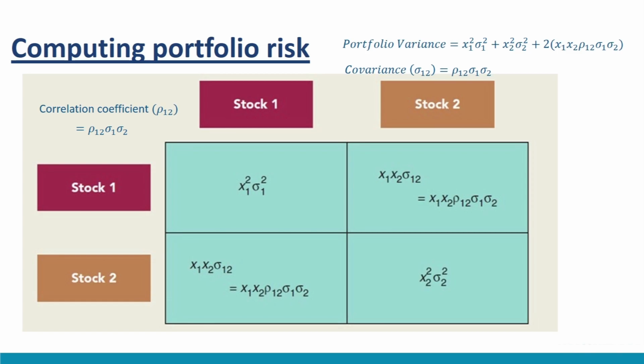This covariance is expressed as the product of the correlation coefficient, ρ12, and the two standard deviations, that is covariance sigma 12 equals ρ12 times sigma 1 times sigma 2.